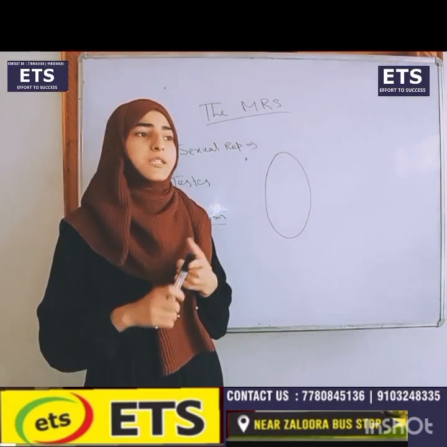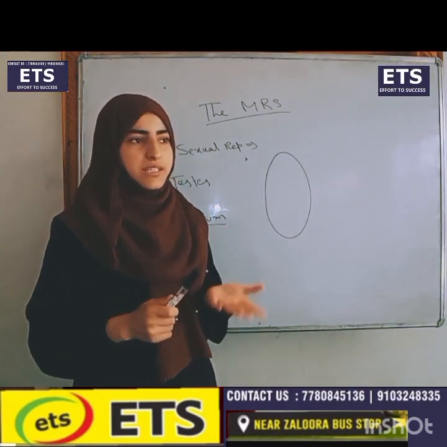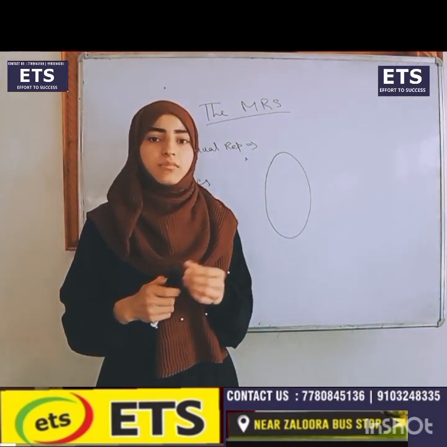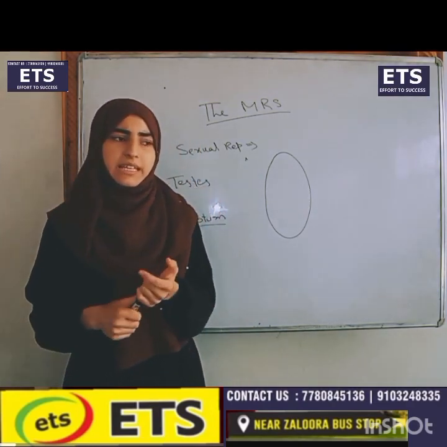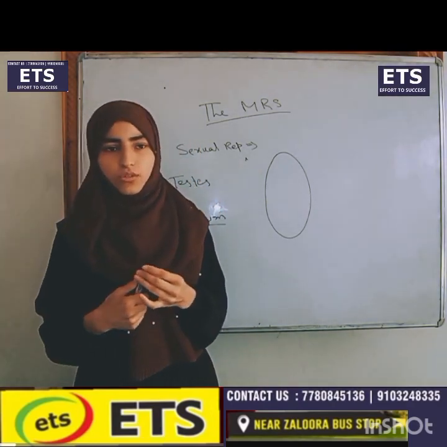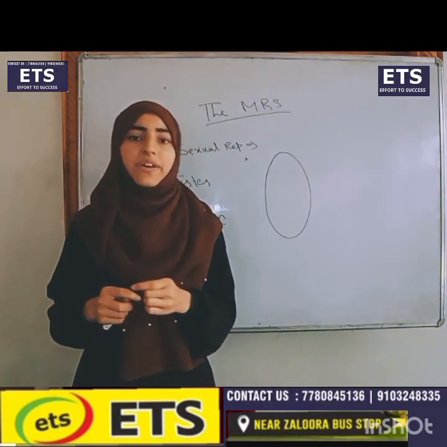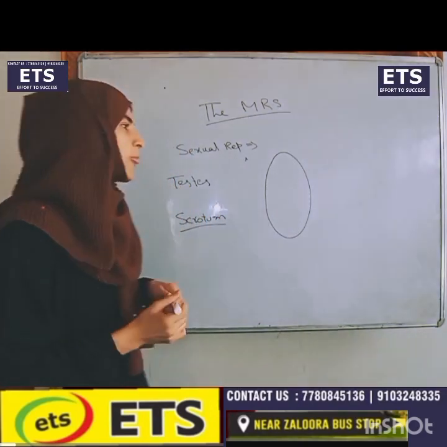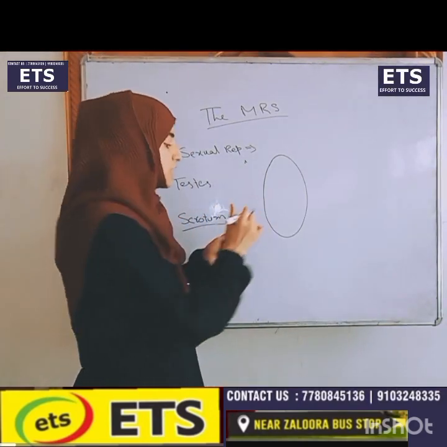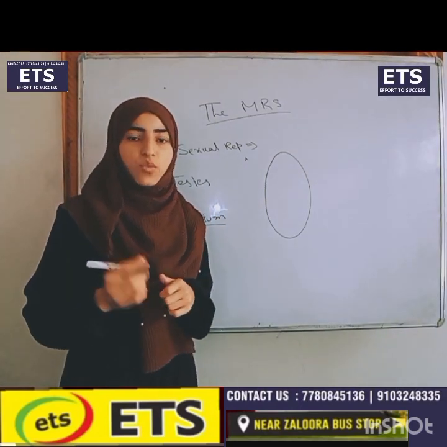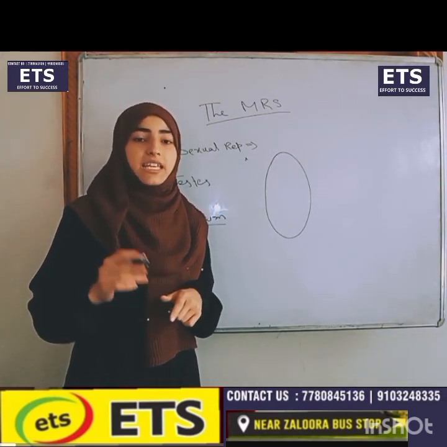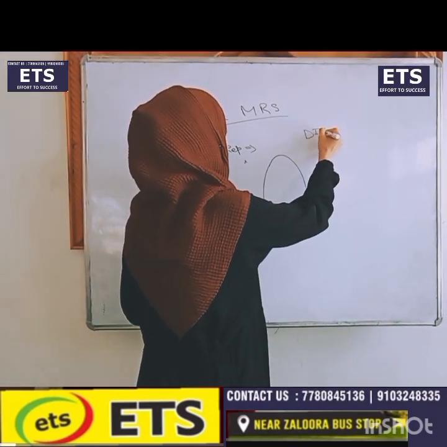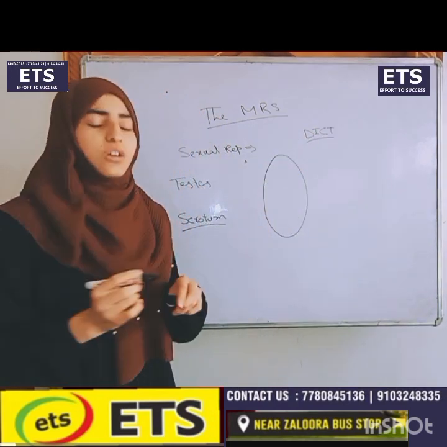Now we will see there are 3 layers in the testes. The first one is tunica vaginalis, the outermost layer of the testes. Second is tunica albuginea, the middle or intermediate layer. And lastly tunica vasculosa, the innermost layer of the testes. It is called vasculosa because it has a rich supply of blood vessels. Tunica albuginea is made up of DICT, that is dense irregular connective tissue.